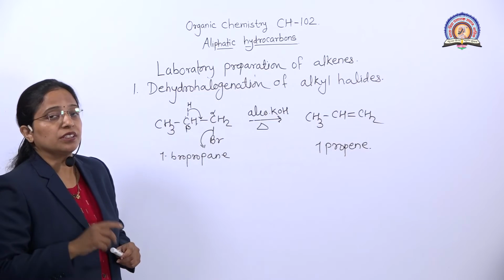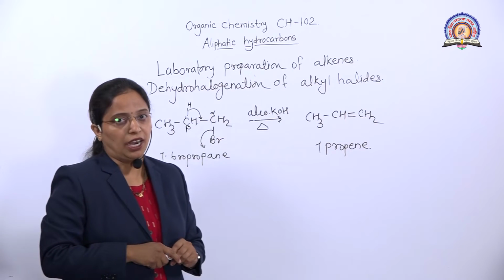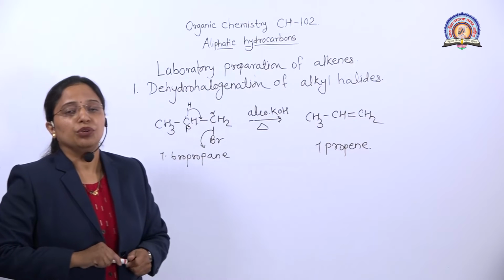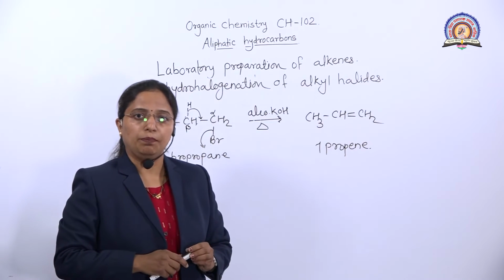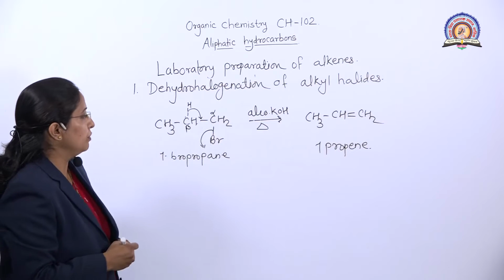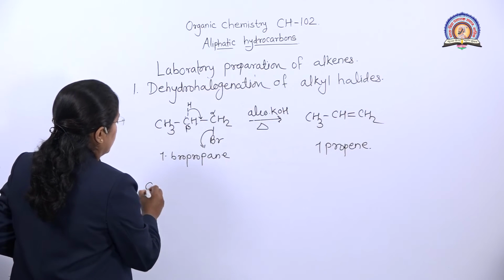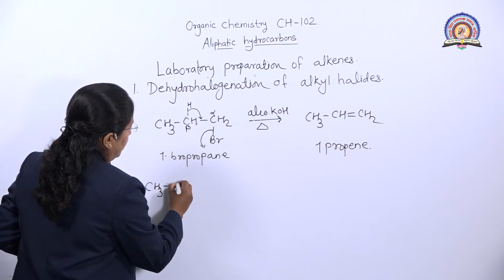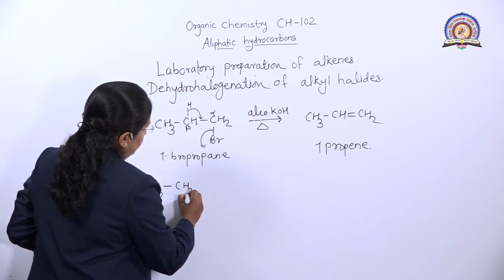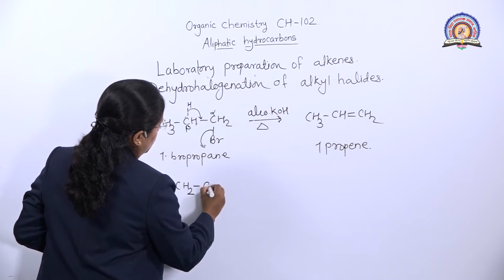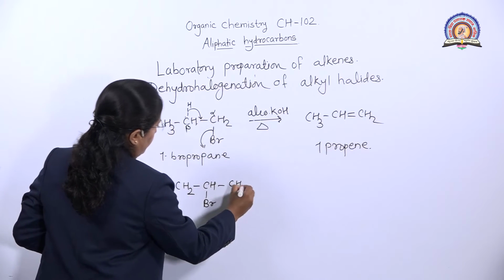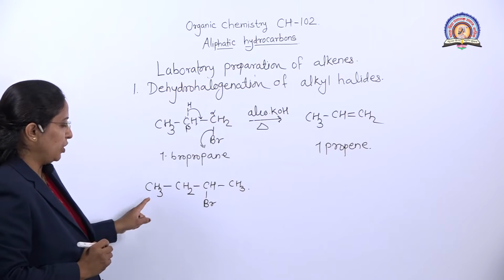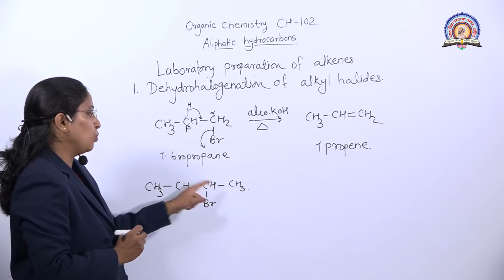In some cases, there is the presence of 2 beta hydrogens. So at that time, we use the Saytzeff rule. According to the Saytzeff rule, we write the product. Okay. So what is that? We discuss now. CH3, CH2. So we take this example. What is the name of this compound? 2-bromobutane.